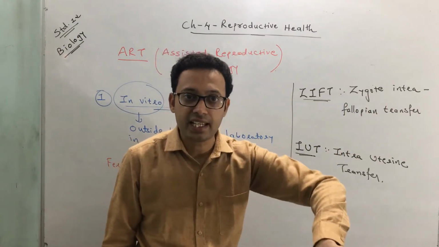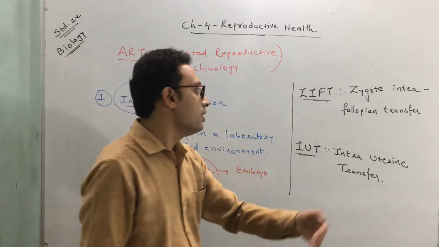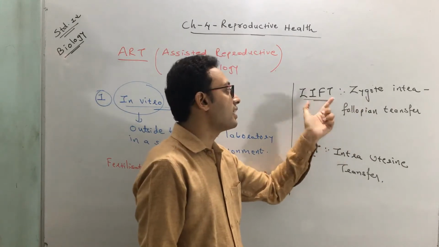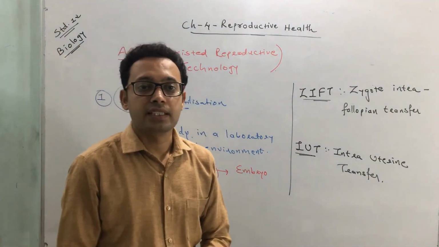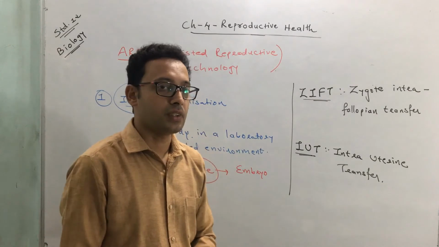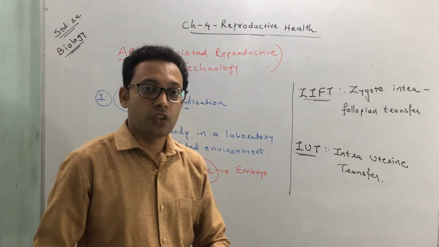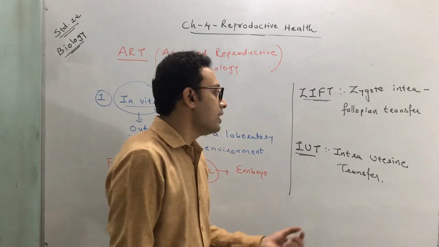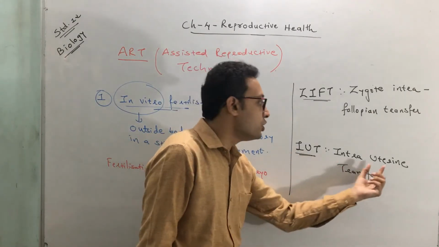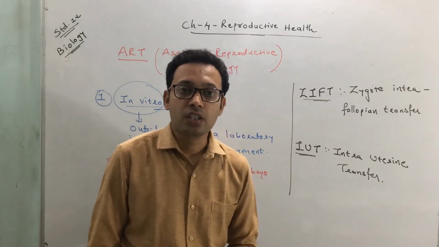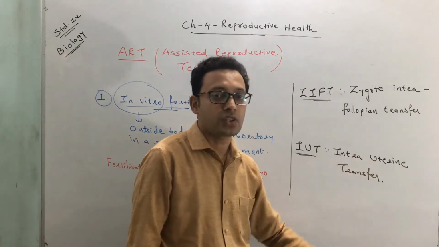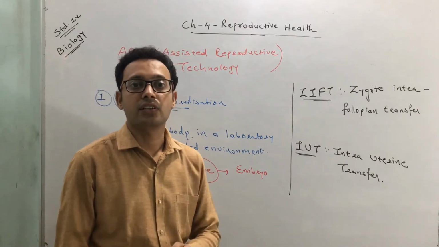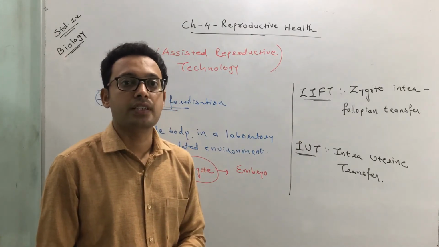Remember, if it is less than or up to 8 blastomeres, they are transferred into a fallopian tube. Okay, and this type of technique is called ZIFT, zygote intrafallopian transfer. If this embryo contains more than 8 blastomeres, it is transferred to a uterus. And such a technique is called intrauterine transfer.